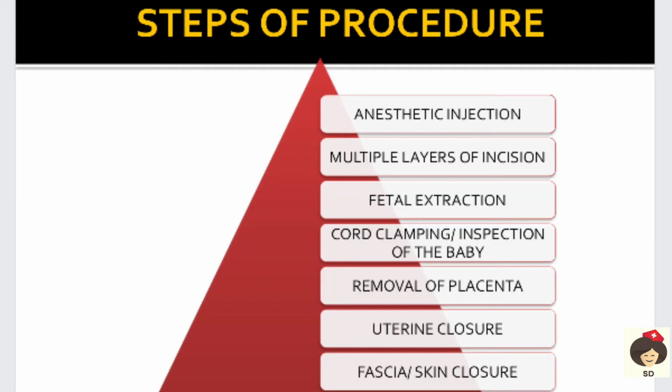To the steps of procedure, first is anesthetic injection, and after anesthesia we put multiple layers of incision, that is on the skin, fascia, and on the uterus, peritoneum we cut. Next is fetal extraction, that is removing the baby, and then cord clamping, so we clamp the cord and inspect the baby for any complications, and removal of placenta. Next the uterus will be closed, then the fascia and the skin closure.